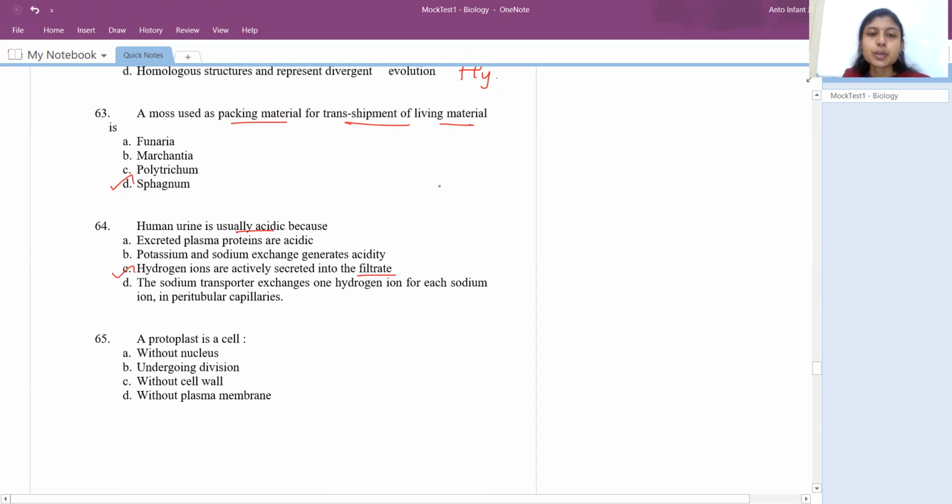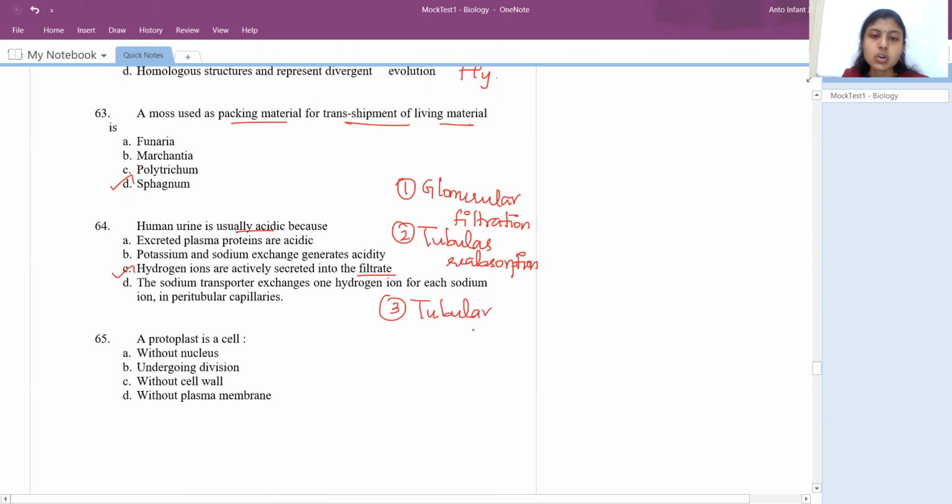So we know human urine formation consists of three major steps. One is glomerular filtration, wherein the blood is filtered. Okay, this would be the first step. Then tubular reabsorption, where the most useful substances like glucose are reabsorbed back into the blood. And the third one is tubular secretion, in order to maintain the pH. So the hydrogen ions are mostly secreted into the filtrate. So the answer would be C. This hydrogen ion is responsible for giving the acidic pH to the urine, right?